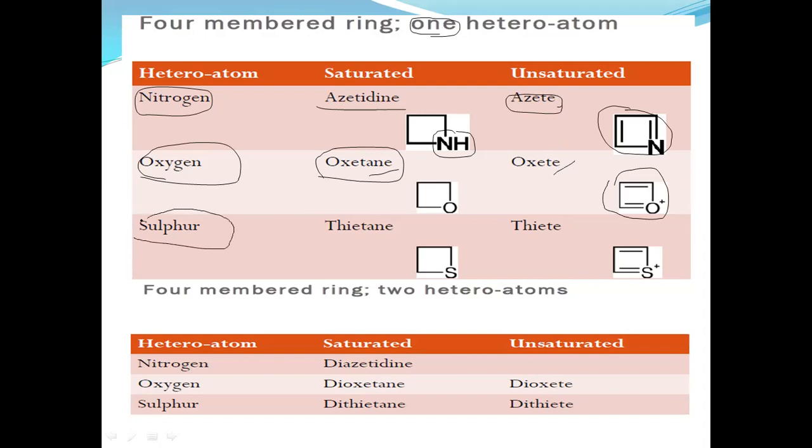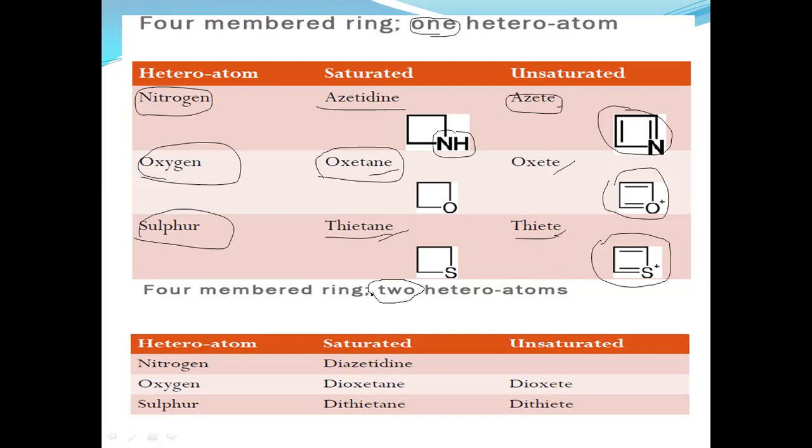Similarly, if sulfur is present, the name is thietane. This ANE represents a single bond present in the structures, whereas this E represents that there is unsaturation present in the structures. That is thiete if unsaturated sulfur is in the four-member ring system. Whereas if